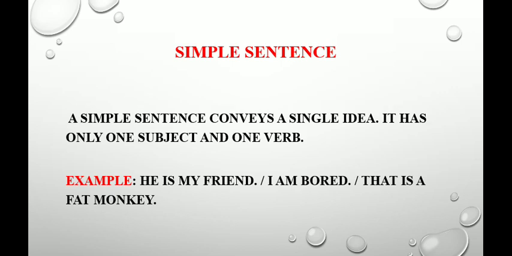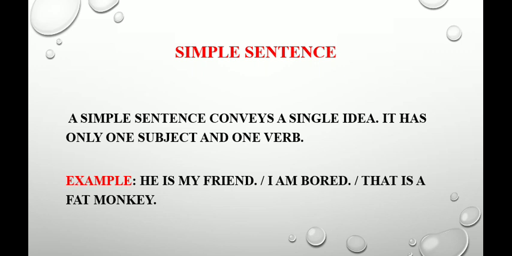The first sentence type is the simple sentence. A simple sentence conveys a single idea and has only one subject and one verb.